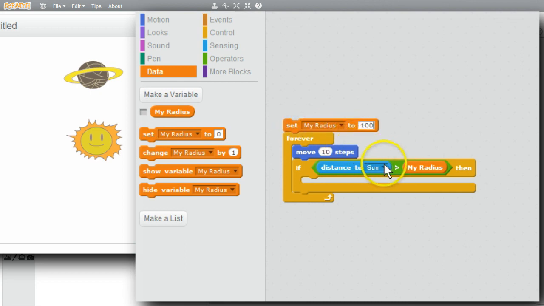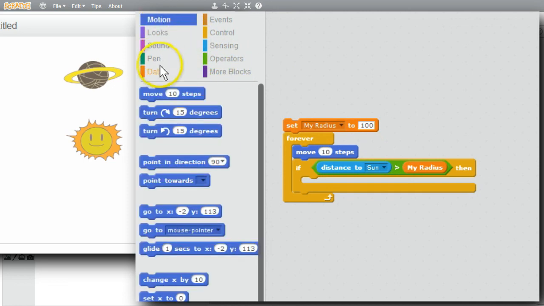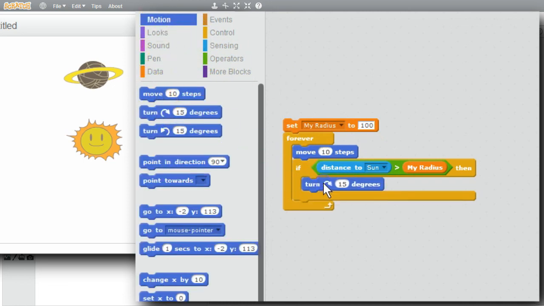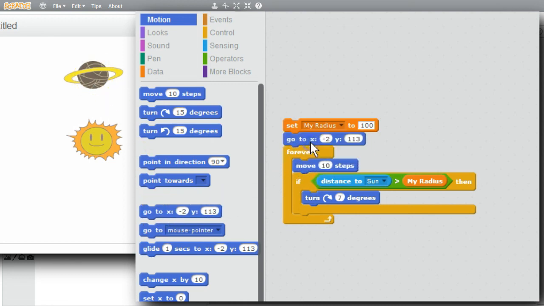If the distance is greater than 100, motion, want to turn to the right. 15 seems big, I'll try half of that, 7. The planet should start on the circle 100 units away. I'll get go to. X is 0, so it's in line with the sun, and Y is my radius.